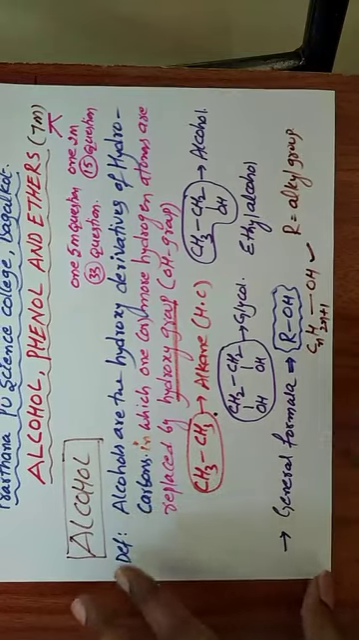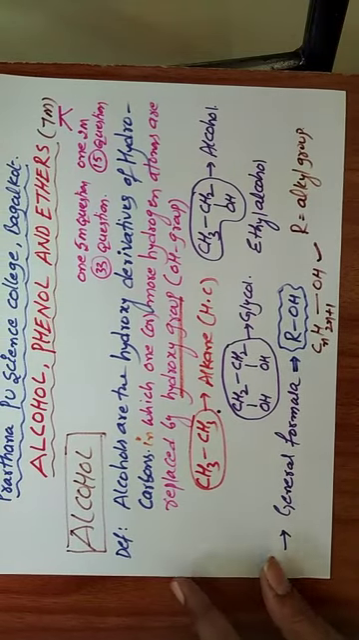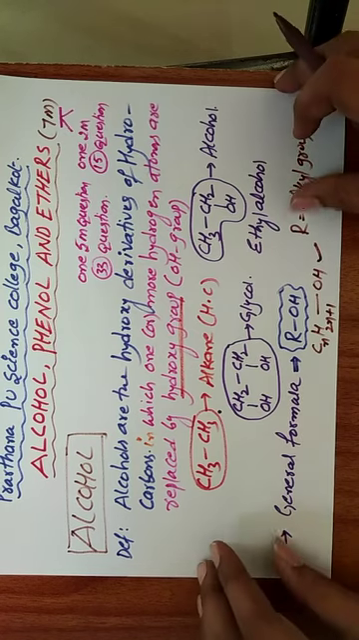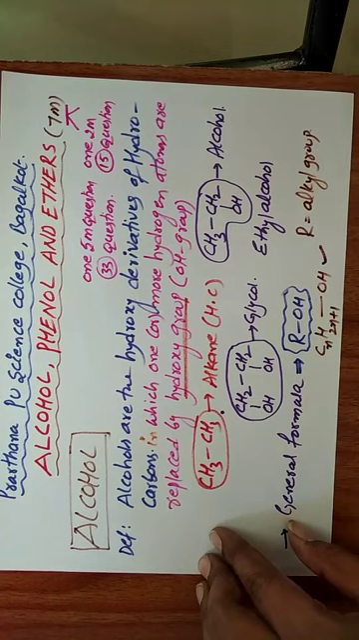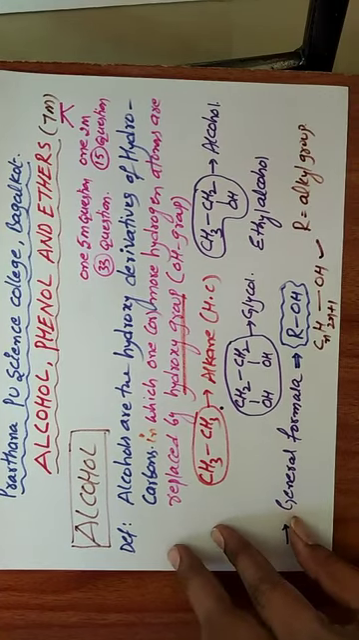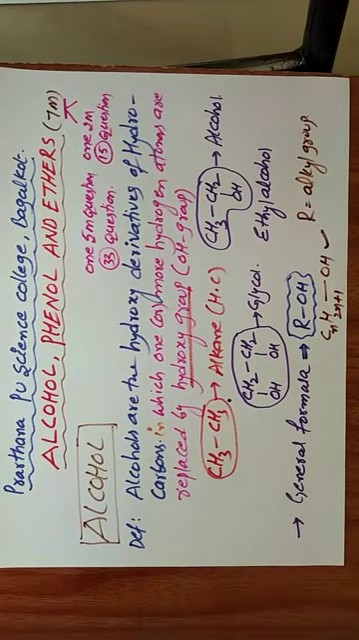Okay, so this is the definition of alcohol. Next we will go to the classification of alcohol. In the case of classification, we already learned in the haloalkane part, so a similar type of classification we learn here also.